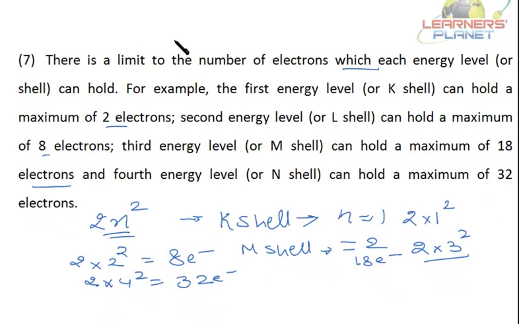Now, these are the postulates of Bohr. When an electron is moving in an orbit and is not losing any energy, it has a fixed energy. So when an electron continues to move in a particular stationary state without losing energy, such a state of the atom is called the ground or normal state.